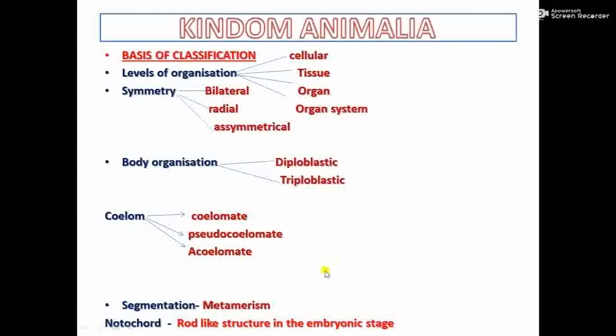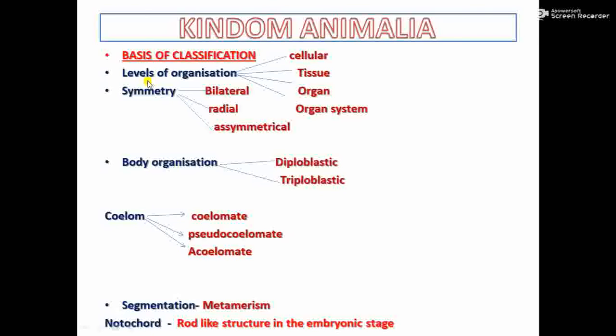So actually animals are divided into non-chordates or invertebrata, and chordates or vertebrata. Chordates have different groups, we will learn in detail. So notochord is a rod-like structure. Some organisms have this structure and are called chordata, and some do not have it and are called non-chordata.